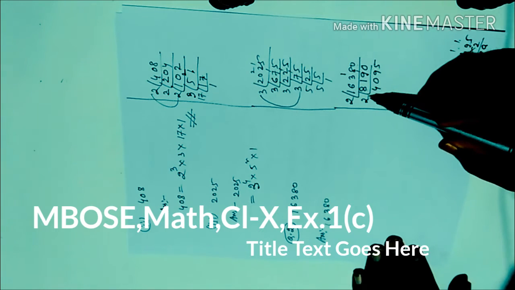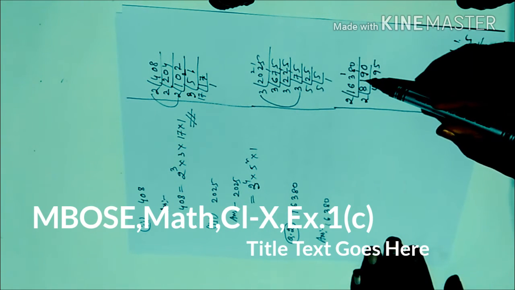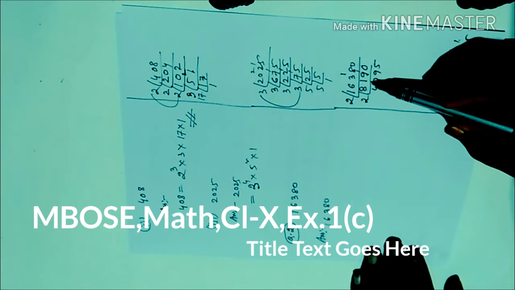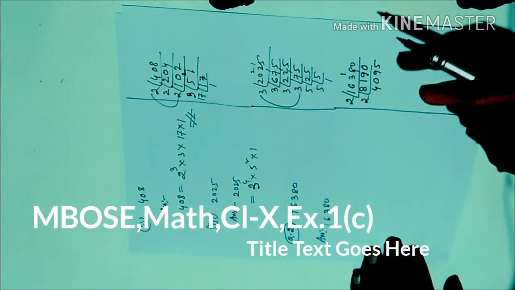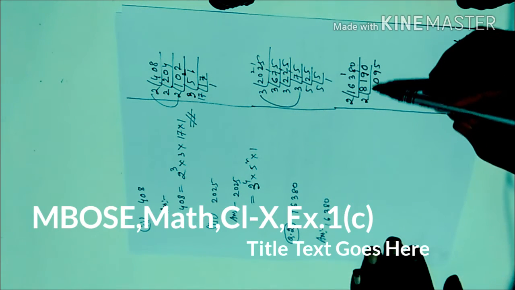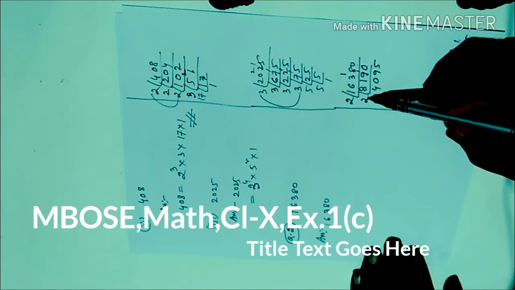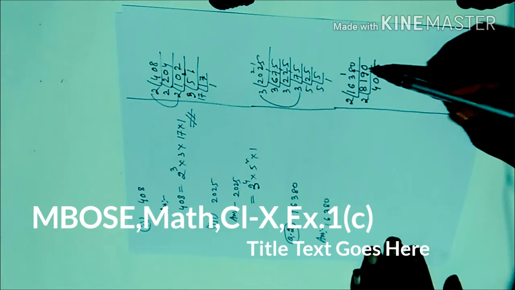That's why, again, 2 fours are 8, 1 cannot be divided by 2, so you carry again. If you carry twice then you have to give 0. So 2 9s are 18 and then 1 here, 1 and 0, 10, 2 5s are 10.